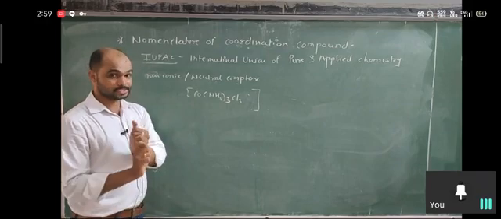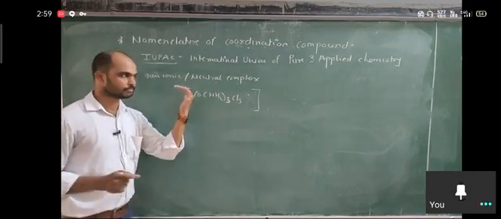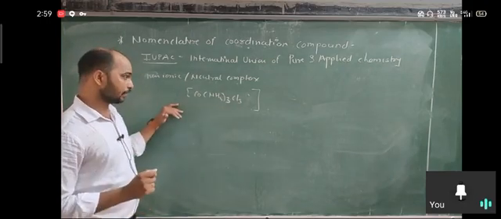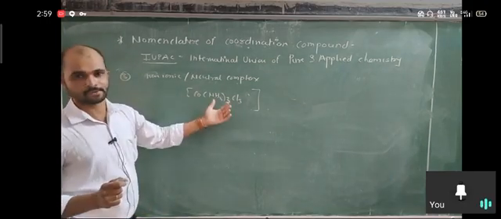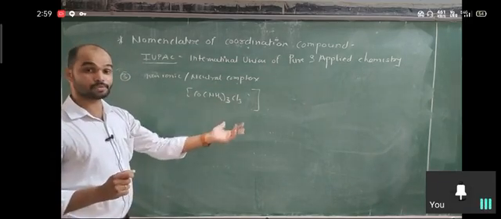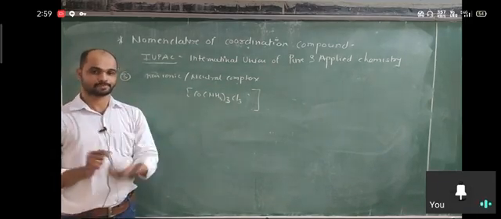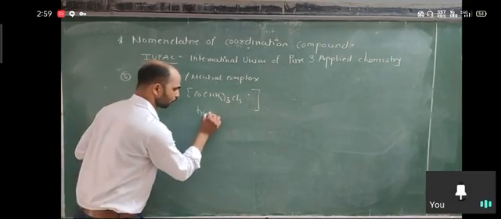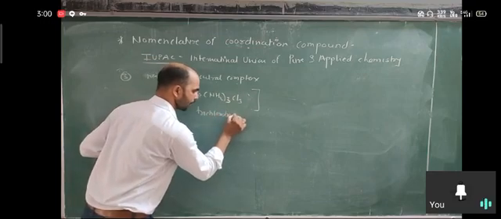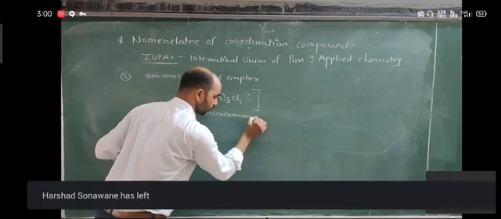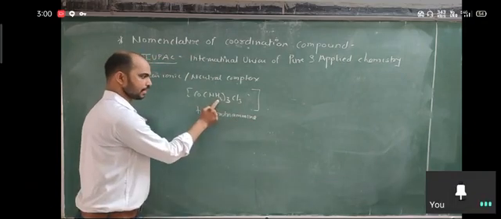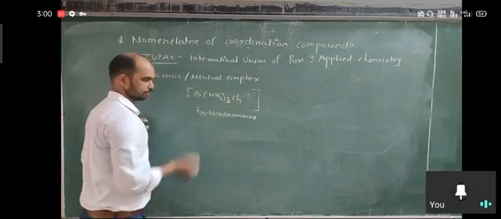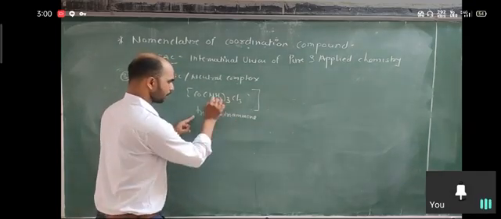So what does the order say? Write the name of the negative ligand first. Who is the negative here? Cl is negative, so write the negative ligand first. So chloro comes first, then amine. How many chlorine groups? Three, so we can use the prefix tri for chloro and tri for amine. So here trichloro, triamine. When you write the word amine for NH3, we use a double M. If it is not NH3, you use only a single M. Okay, trichloro, triamine. Here is the cobalt.